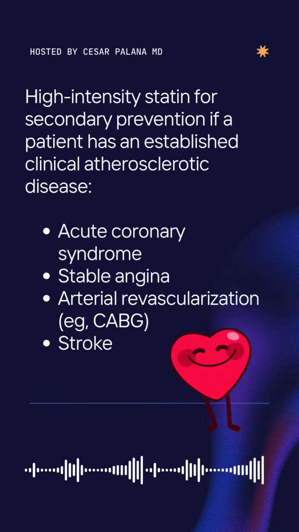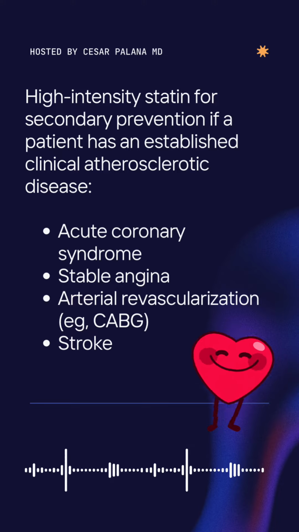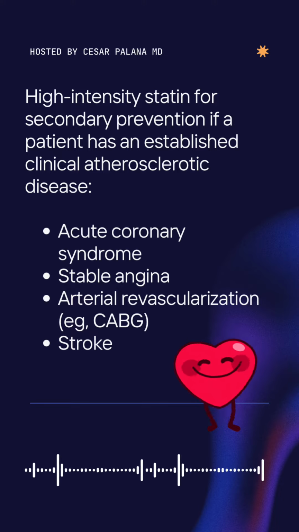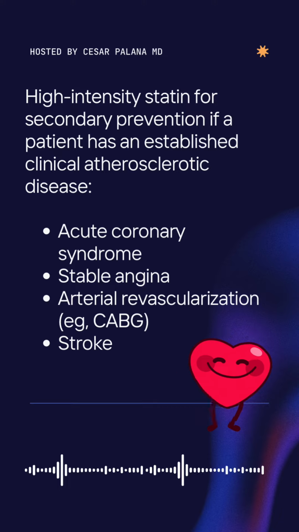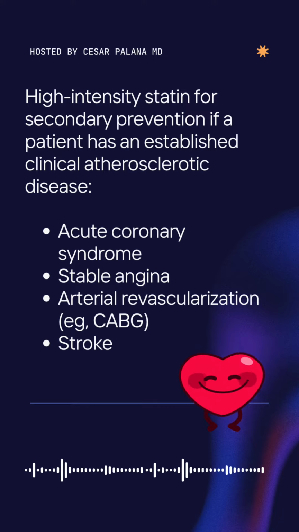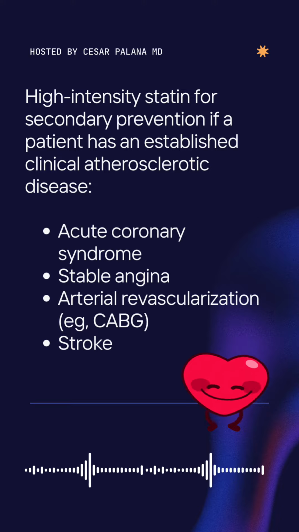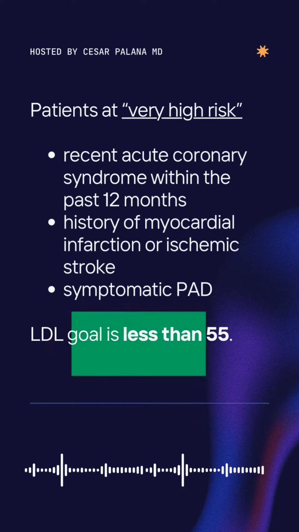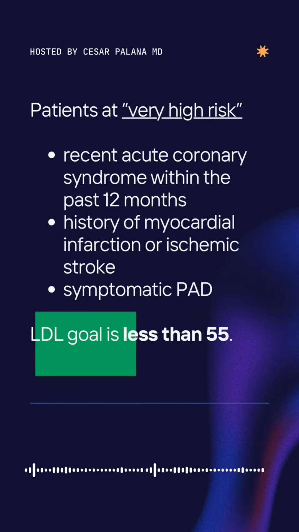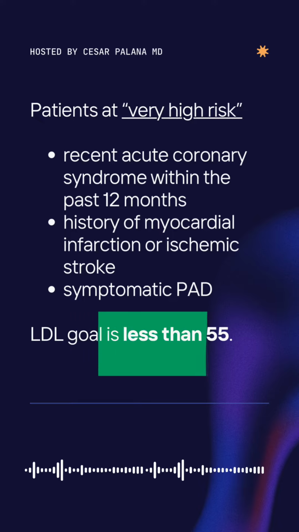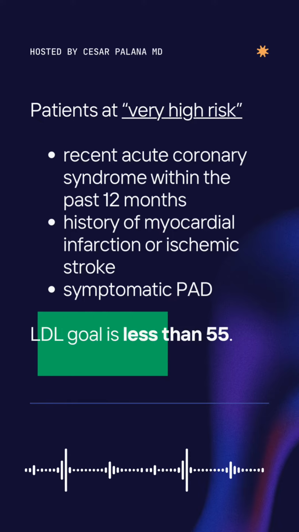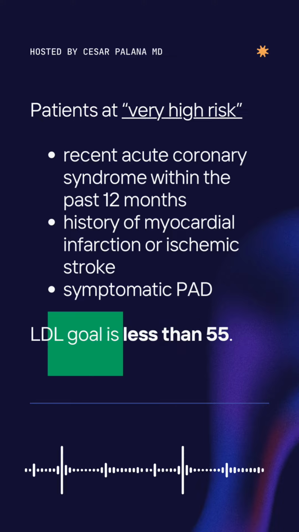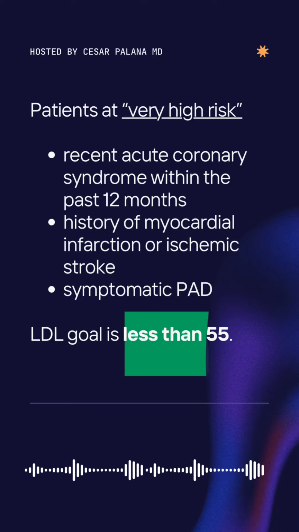Consider a high-intensity statin for secondary prevention if a patient has an established clinical atherosclerotic disease, such as acute coronary syndrome, stable angina, arterial revascularization, for example, coronary artery bypass surgery, and stroke. In patients who are very high risk, such as recent acute coronary syndrome within the past 12 months, history of myocardial infarction or ischemic stroke, and symptomatic peripheral arterial disease, the LDL goal is less than 55.